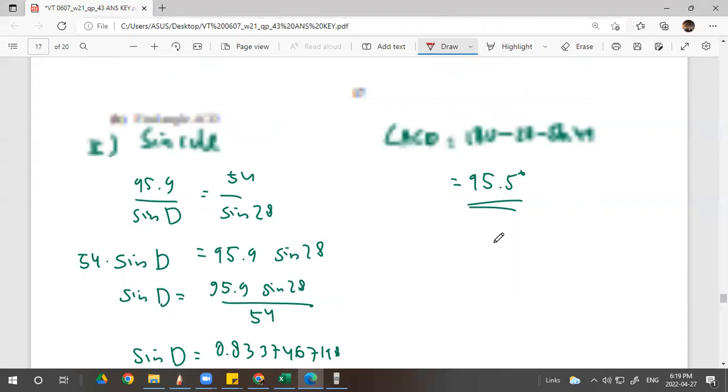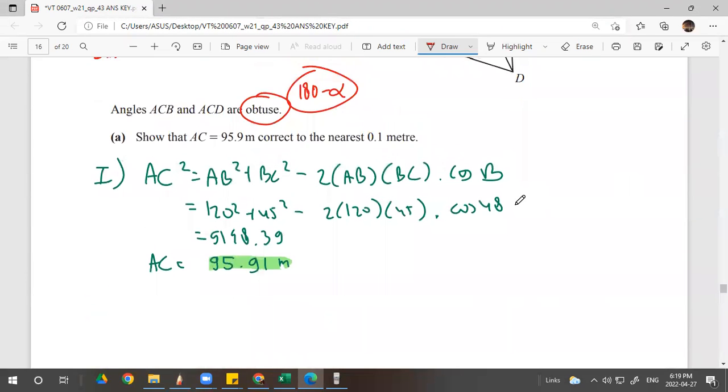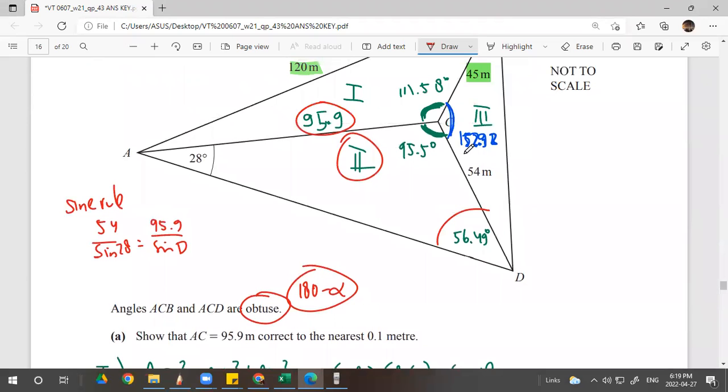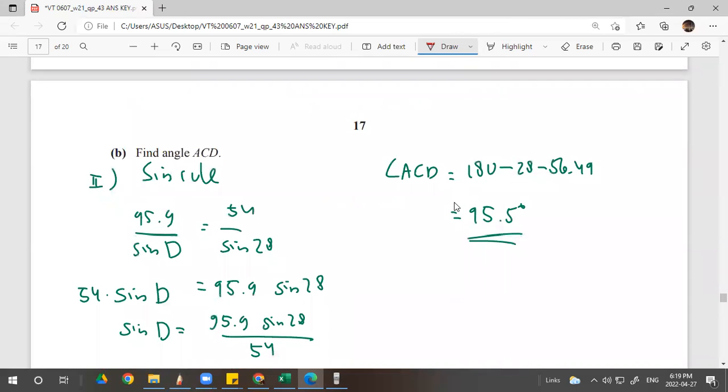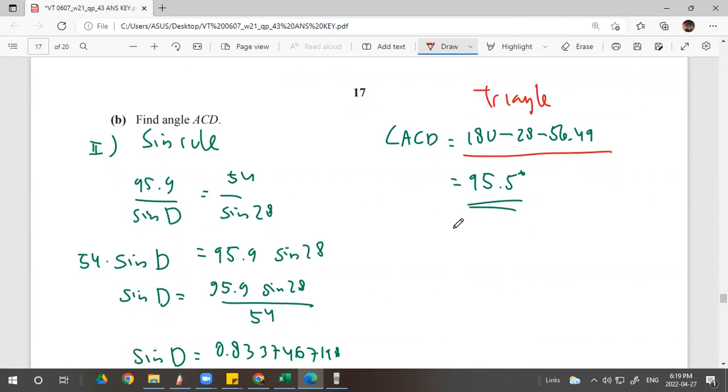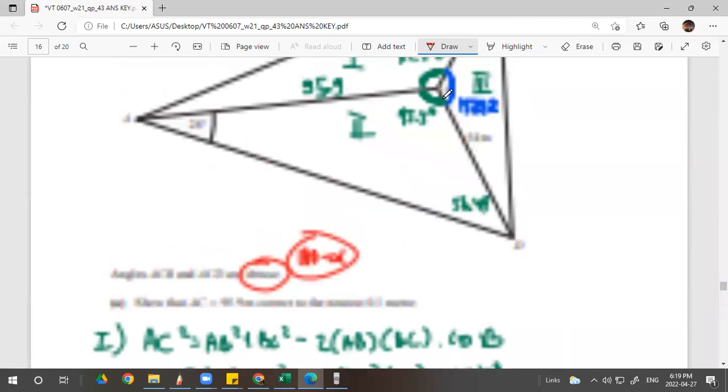After you get the 56, it's not being asked. The question is not asking you for that. The question is asking you for this. So what you need to do, subtract 180 minus 28 minus 56.49. In this case, d equals 56.49. So if you want to calculate the angle ACD, just subtract from 180 because of the triangle rule. Done. 95.5. I write down here 95.5.